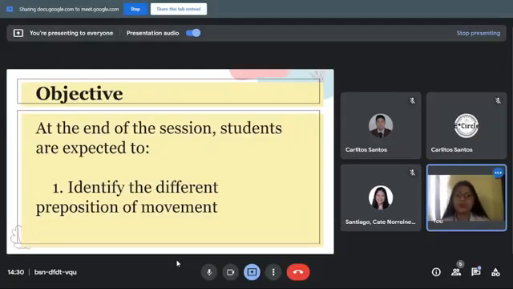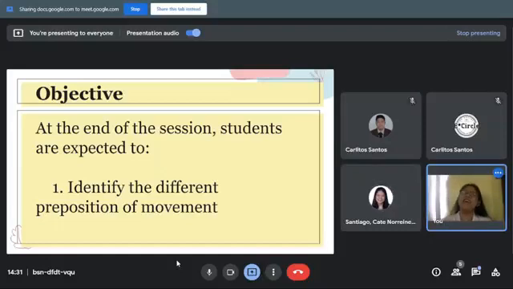Now let's check if we achieved today's objective. Sorry about that. Let's see if we achieve today's objective. Our objective for today is to identify the different prepositions of movement. Class, do you think we achieved this objective for today? Yes, ma'am. Thank you for your responses.